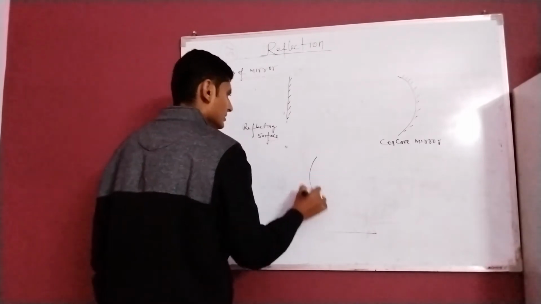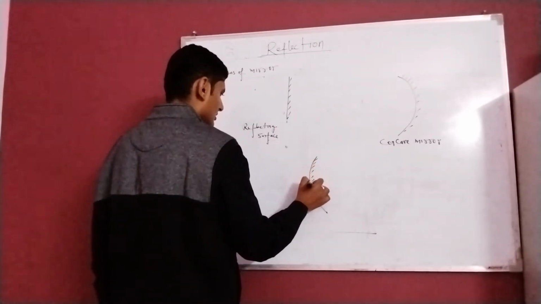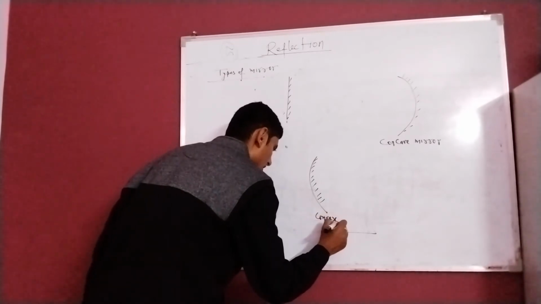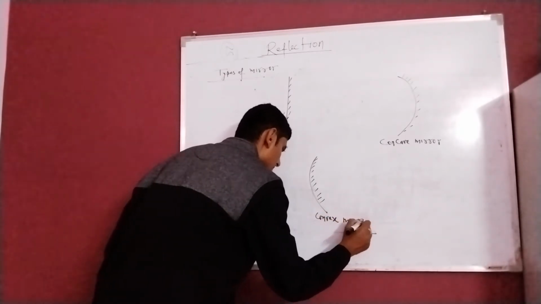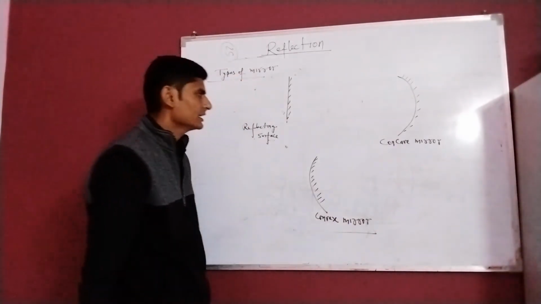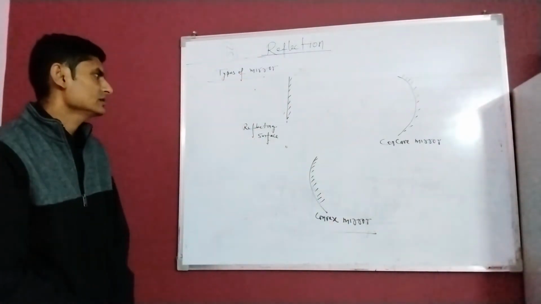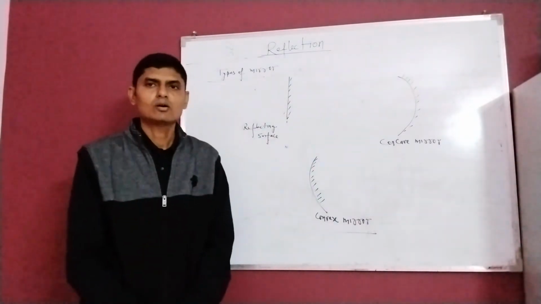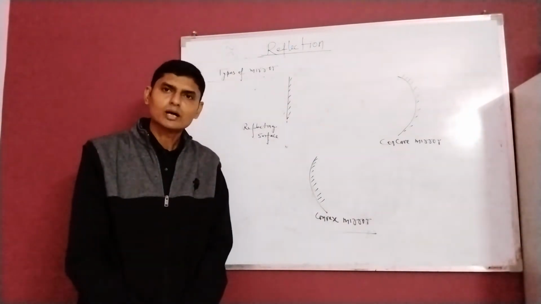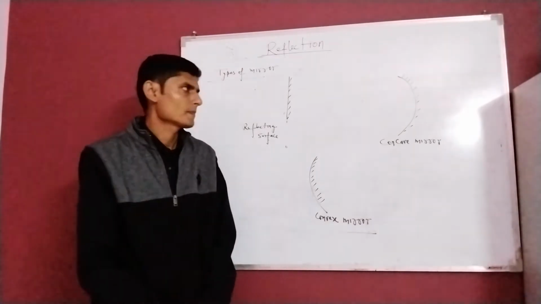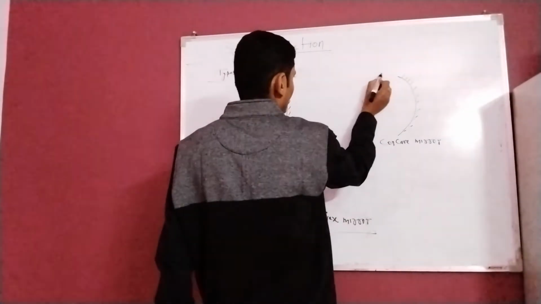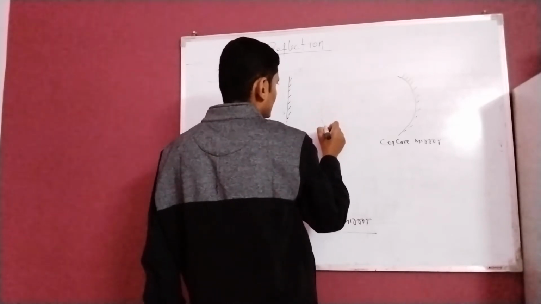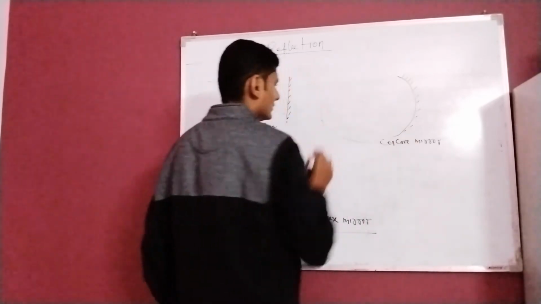And this type of mirror is known as convex mirror. Here I want to tell all of you that either it is a concave mirror or a convex mirror, all are part of a sphere. This is also a part of a sphere. If I extend it and draw it, it will be part of a sphere.